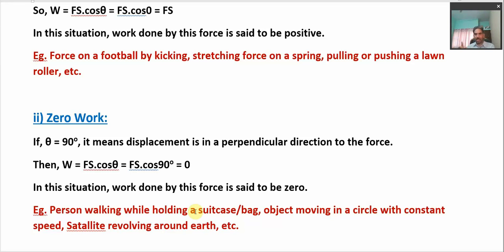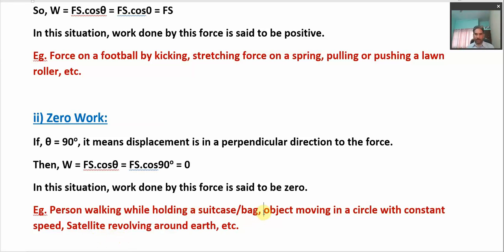So that means the bag is not getting displaced along the direction of the force in the vertical direction, but it is moving along the horizontal direction. So that is the situation where the work done by the person on the bag is said to be 0.